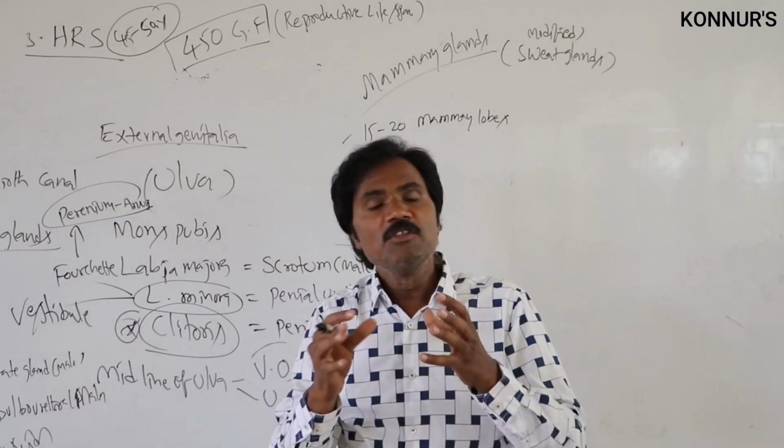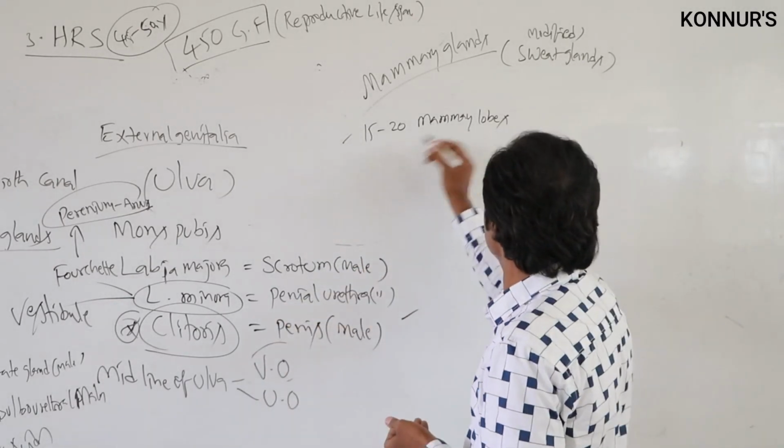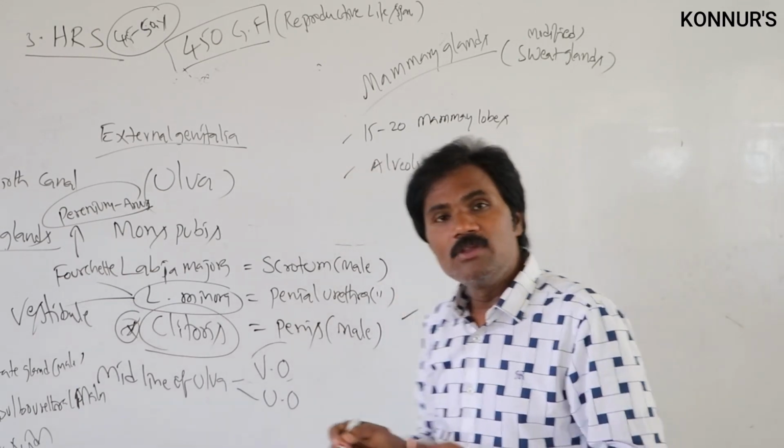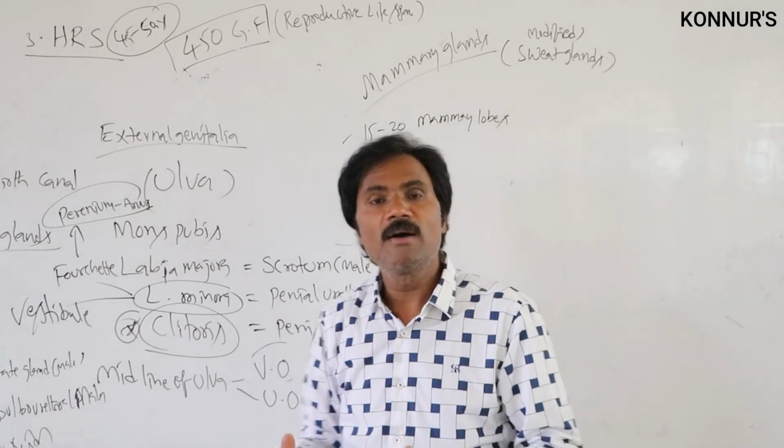In the mammary lobes there are a number of alveoli, and these alveoli produce the milk.